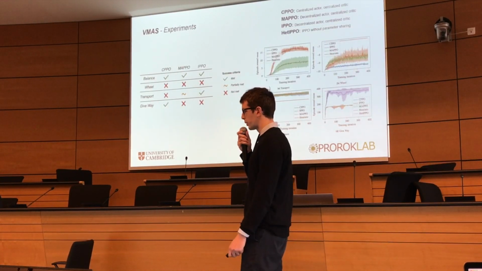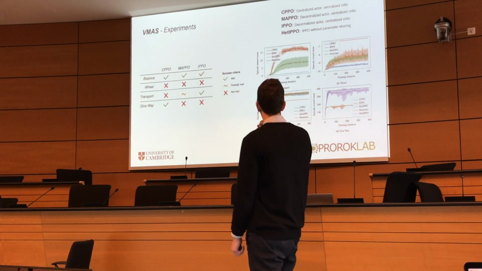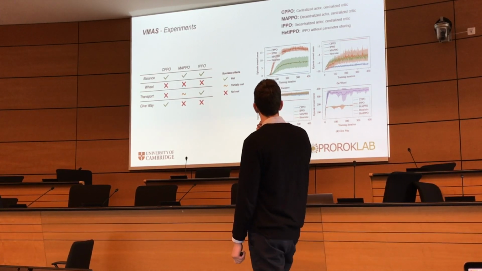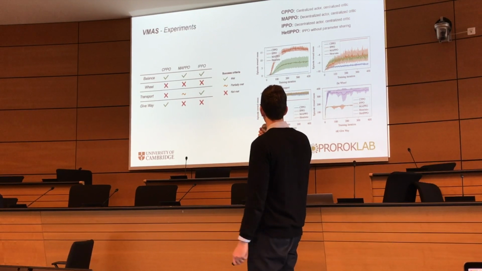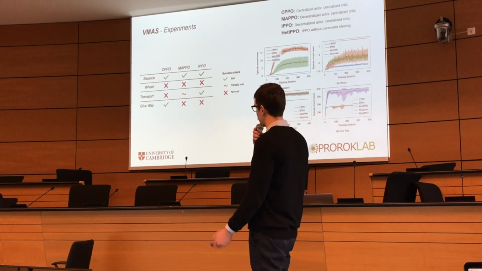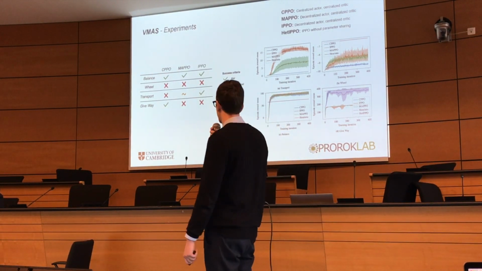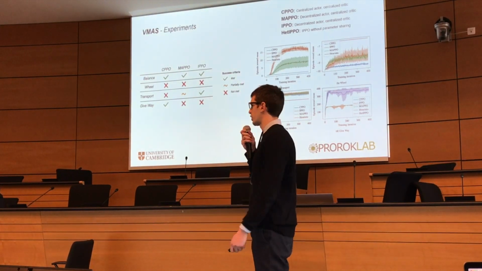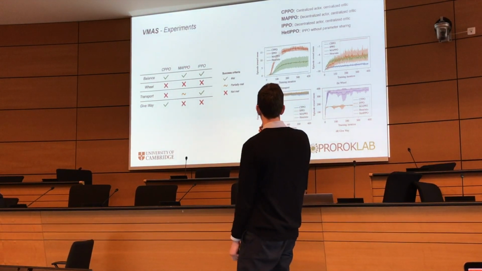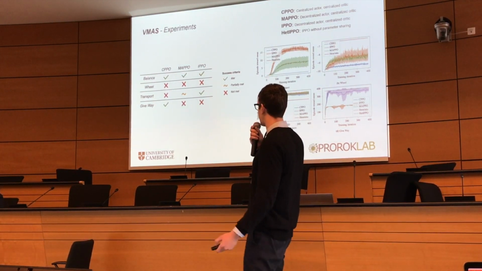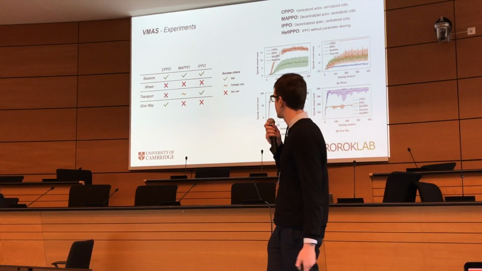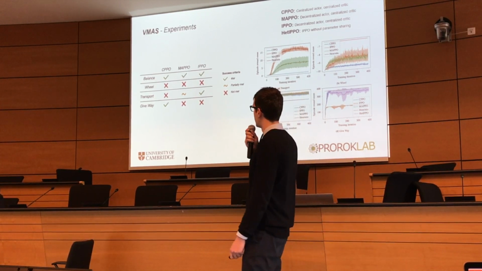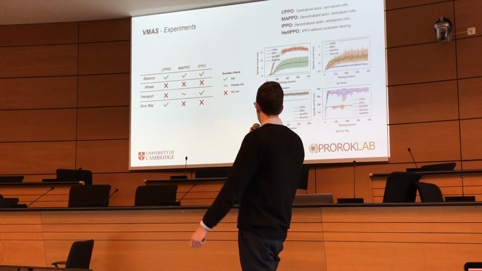So what we do is that we run four baselines that are all based on variations of the popular machine learning algorithm called PPO, which is a policy gradient algorithm. And basically, these baselines vary in the centralization or decentralization of the actor, which is actually the policy, and the critic, which is the value function. And I'm not going to discuss in detail, but basically what we observe is that different scenarios challenge these algorithms in different ways. For example, the wheel scenario was not able to be solved by any of the algorithms, while the balance was solved by all of them.